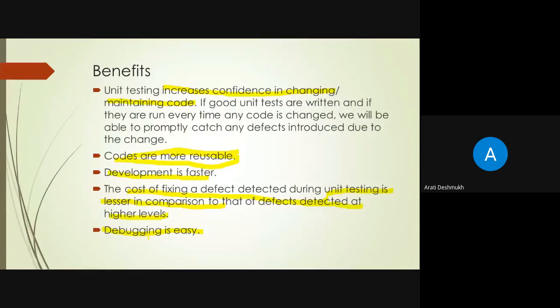What happens in unit testing? It helps to produce high quality code. This saves the tester time and effort. It is also important because it is very fast. It gives confidence to the development team because we are increasing the confidence in changing and maintaining code. The tests also serve as a source of documentation about the code, because they show what we really expect the code to do.